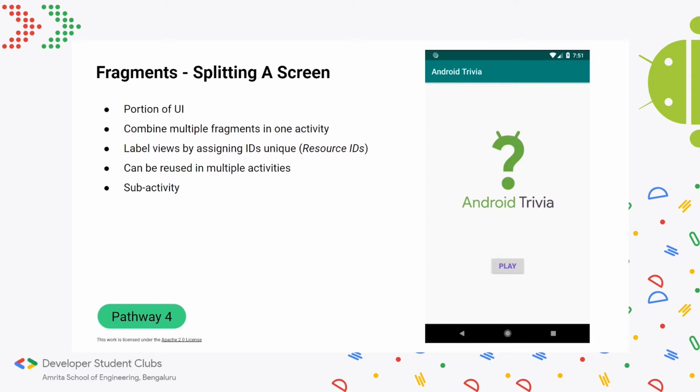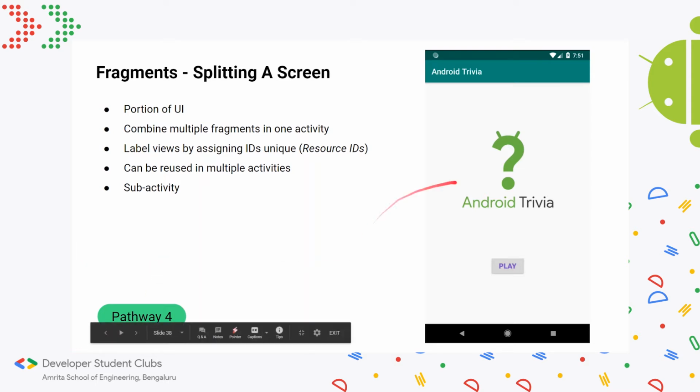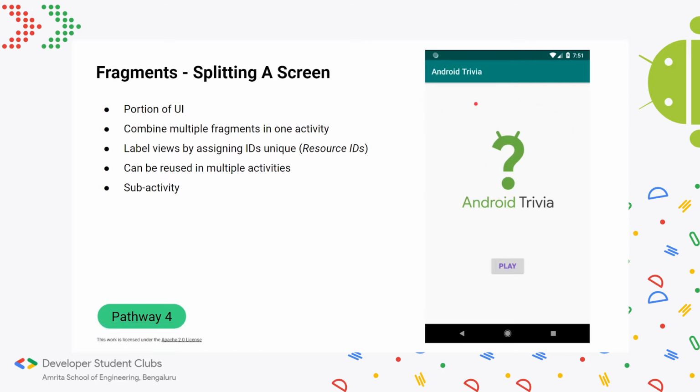In a similar sense, fragments with respect to Android basically means splitting a screen. So you could divide this screen into 4 parts and say each part is a fragment, and you can code for the UI of each fragment separately and combine them into one activity or UI, kind of like a jigsaw or a puzzle piece.